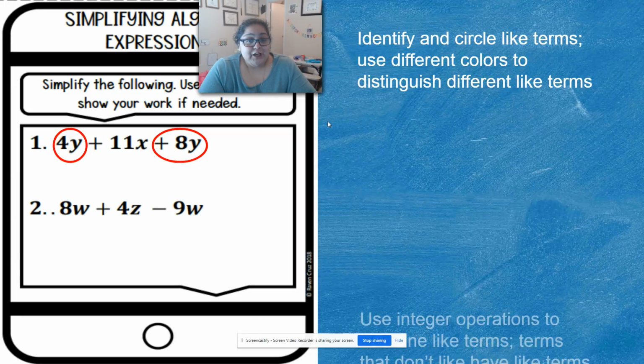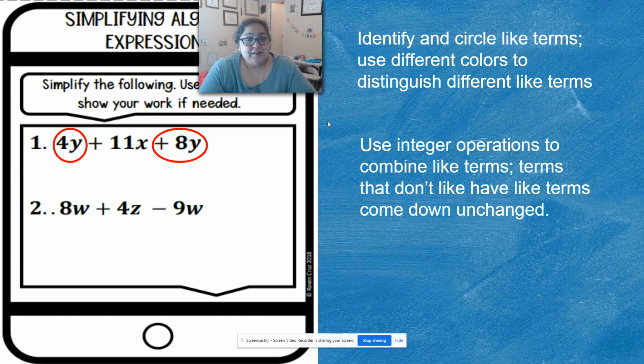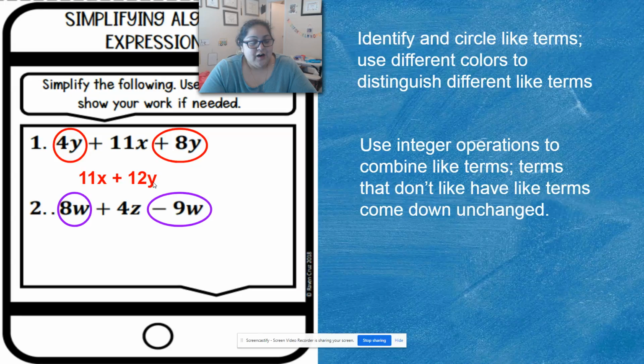Then I'm going to use integer operations to combine the like terms. If they don't have a like term, then I just bring it down. So 4 plus 8 is 12. I use the symbol right here. Now notice that I did 11 plus 12y. All I did was add the 4 and the 8 down here at the bottom, and I wanted it in alphabetical order. X goes first.